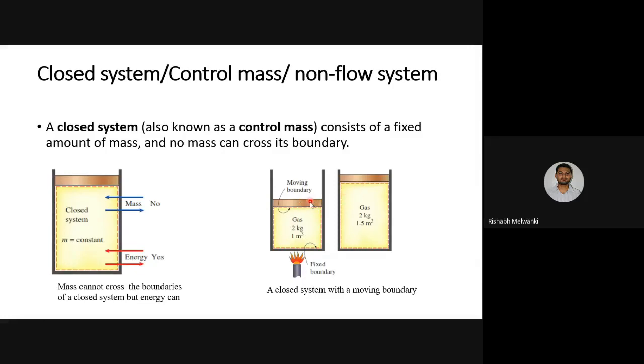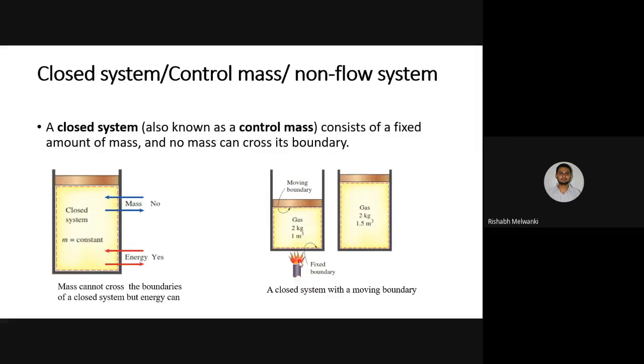Here you can see the size of the system is smaller. Volume is small, and the mass is 2 kg. Here also the mass is 2 kg. There is gas in this system: this is the cylinder, this is the piston, and in between there is a gas. This gas has a boundary. Which boundary? Real boundary. The mass of the gas is 2 kg and the volume is 1 meter cube. So this is a closed system. Why? Because mass cannot transfer outside the system, but energy can transfer.